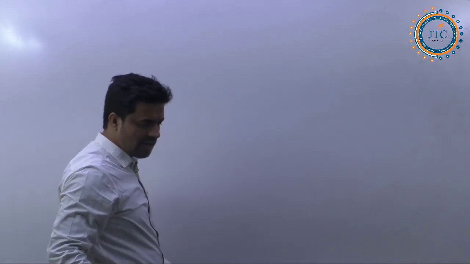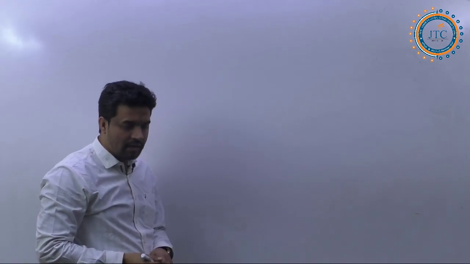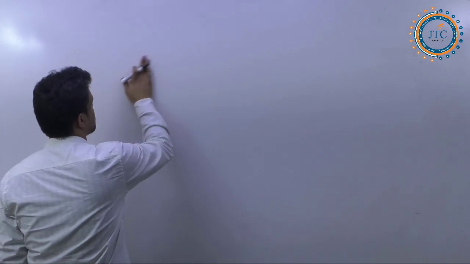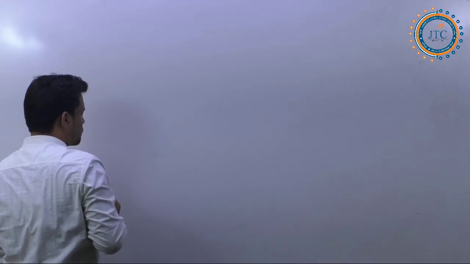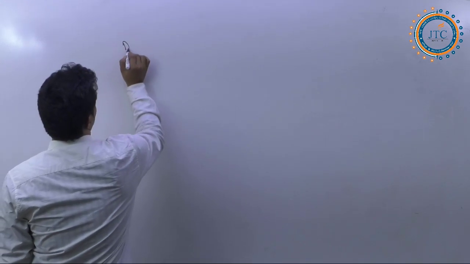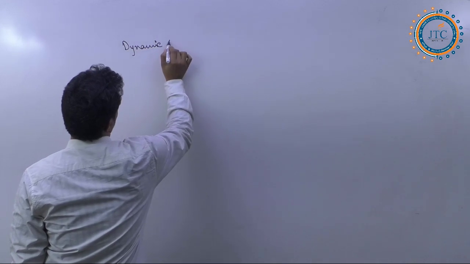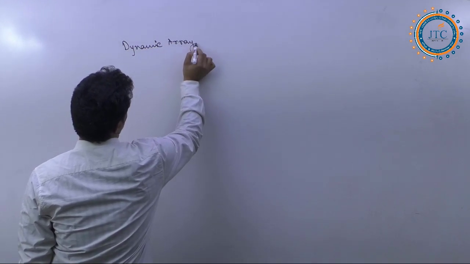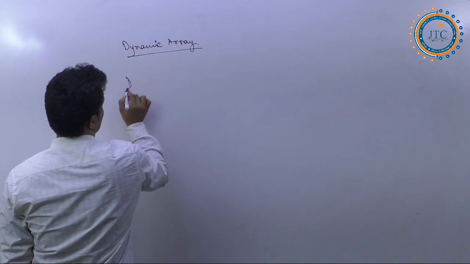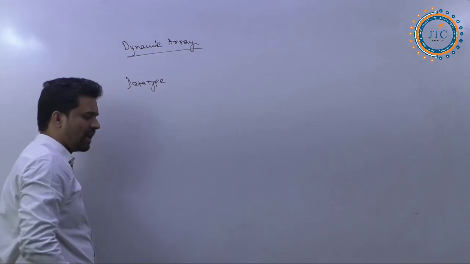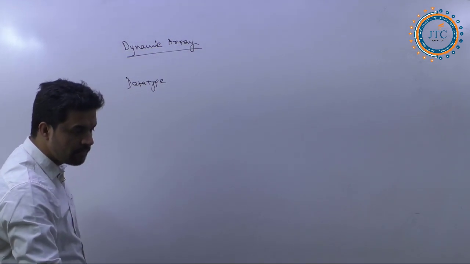How we are going to define the dynamic array. So let's have a look at the dynamic array representation, what we are going to write here. So here I am writing data type.